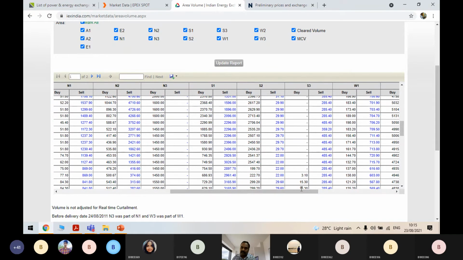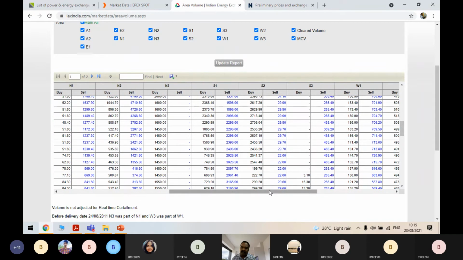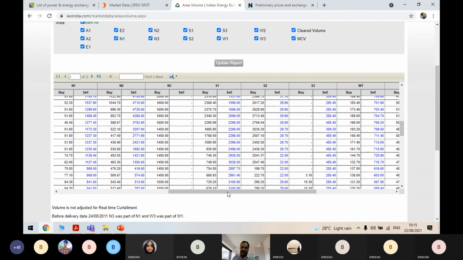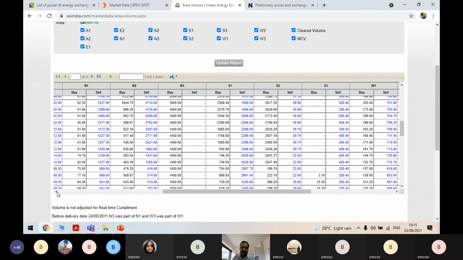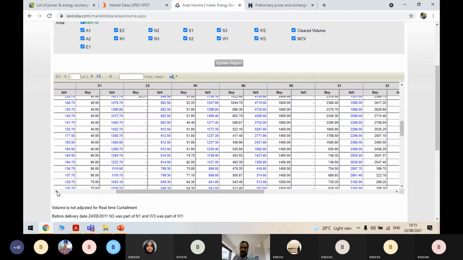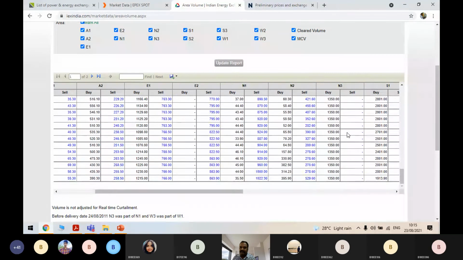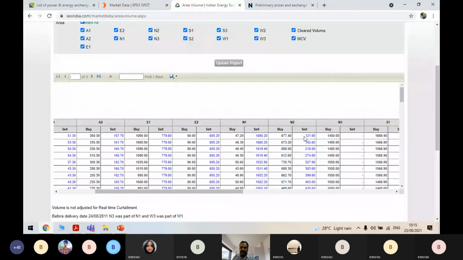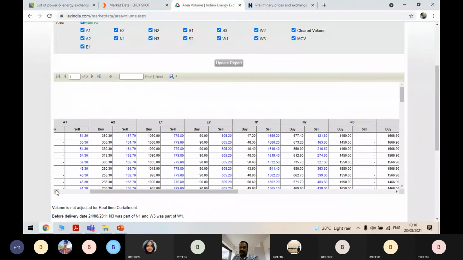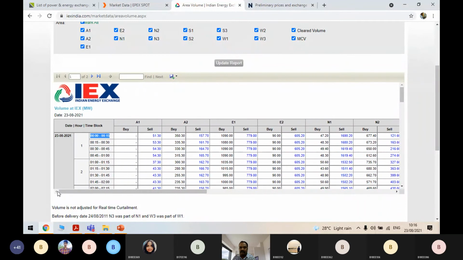Sometimes companies and industries won't tie up with the discoms. They will directly enter these markets and purchase power. See, in the N3 region, nobody is there to sell the power. Everybody needs power, but nobody is there for selling the power. Might be for today in N3 there are no generation units available.